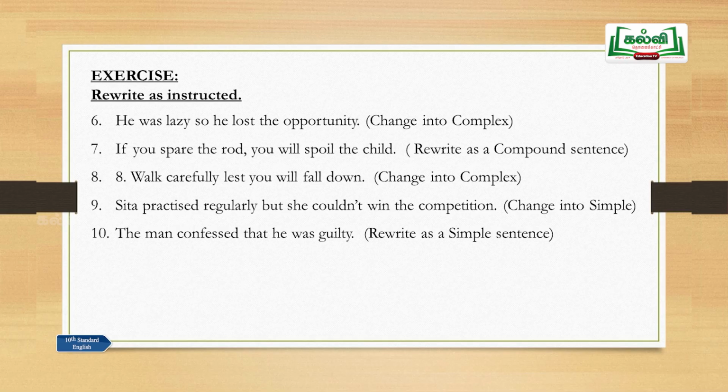Sita practiced regularly, but she couldn't win the competition. Change into simple. But is given, this is a compound sentence. Sita practiced regularly, but she couldn't win the competition. So, despite regular practice, Sita couldn't win the competition. That is simple. Or in spite of regular practice, Sita couldn't win the competition. That's also correct. In spite of or despite, any one you can use.